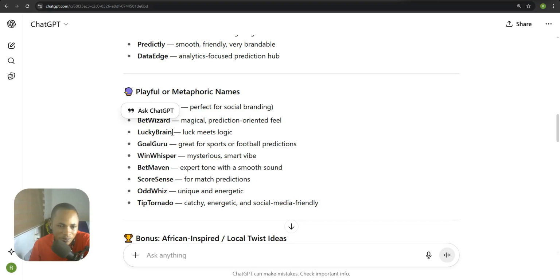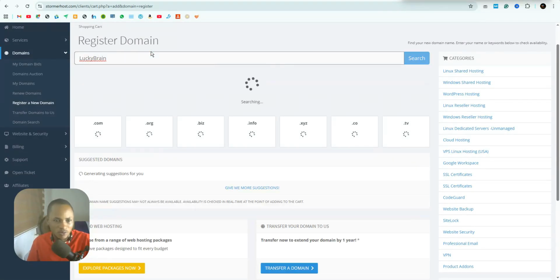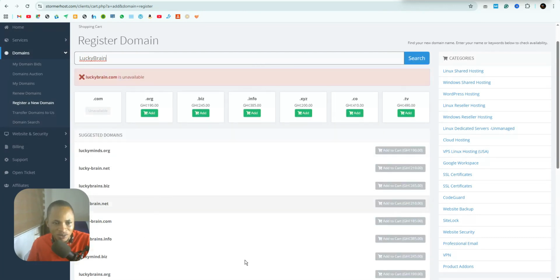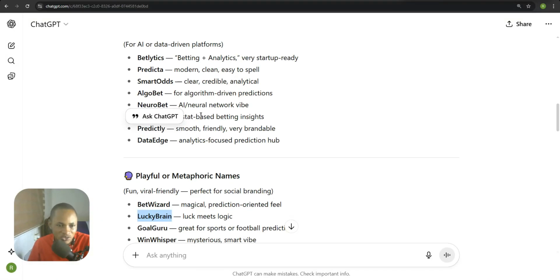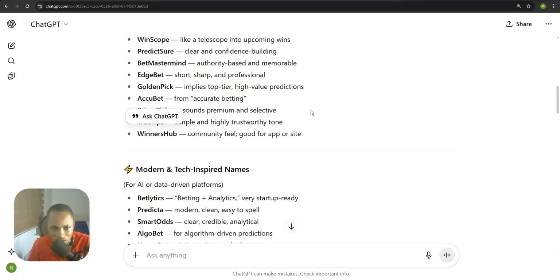Okay, so Lucky Brain, let me check for Lucky Brains over here. Go to my StomaHost platform and then search for Lucky Brains. I just want a .com website. Okay, it's also not available. I will search for another one. You can just suggest some names in the comment section for us to easily choose from.